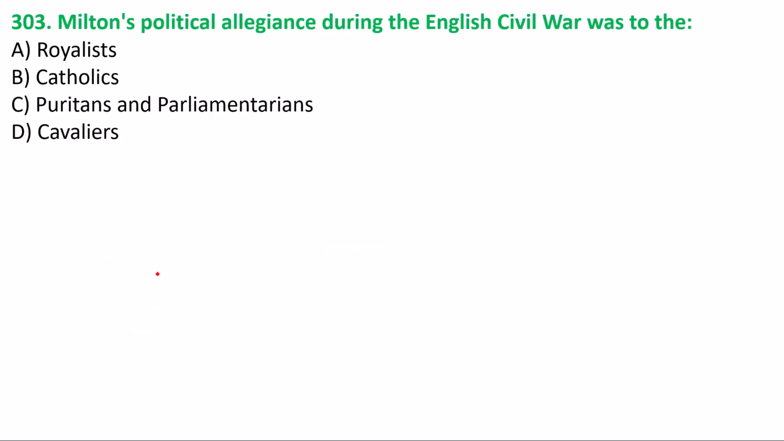Number 303, we have the question: Milton's political allegiance during the English Civil War was to the Royalists, Catholics, Puritans and parliamentarians, or Cavaliers. Option C is the answer, Puritans and parliamentarians. This question is related to the political support, whom Milton supported at the time of the English Civil War. So this was the answer. Sometimes this question can also be asked in this way: Milton's political support during the English Civil War was to the Puritans and parliamentarians. Okay, option C is the answer of the question number 303.